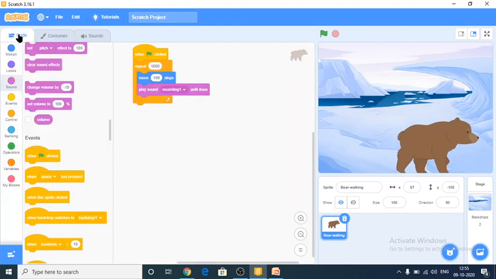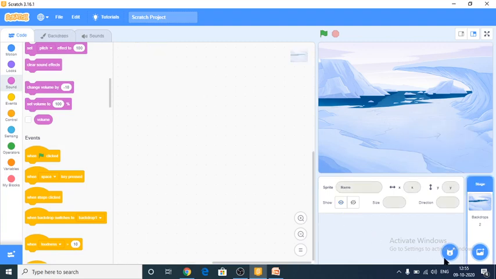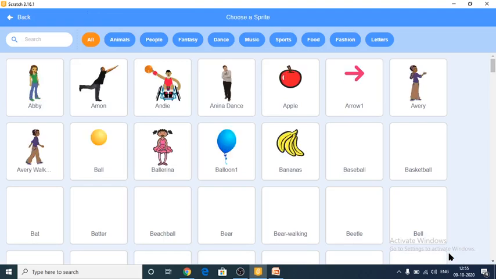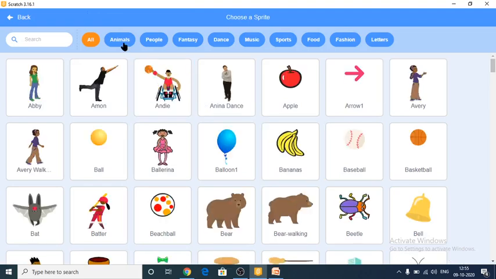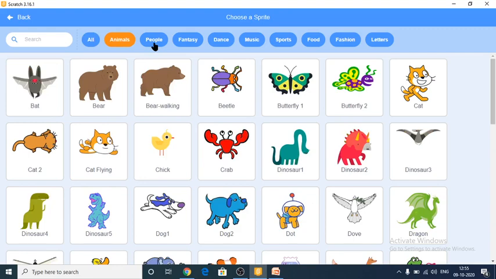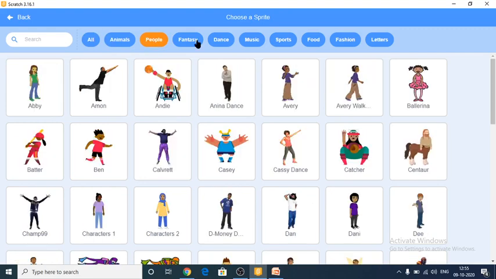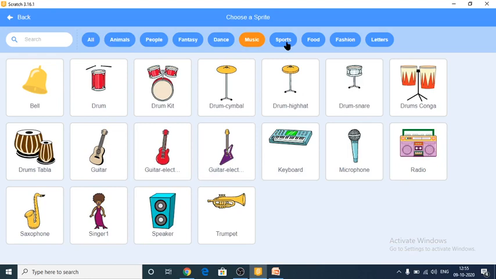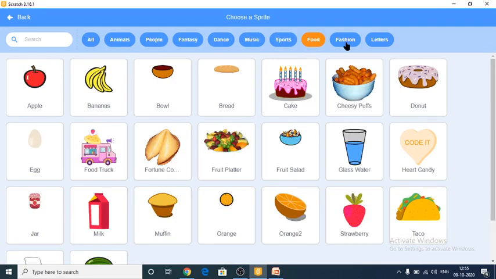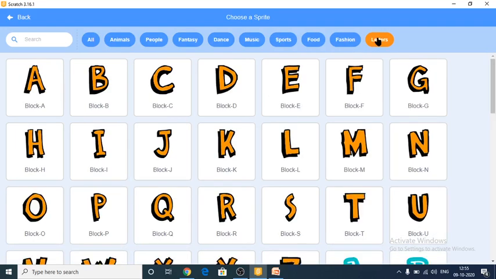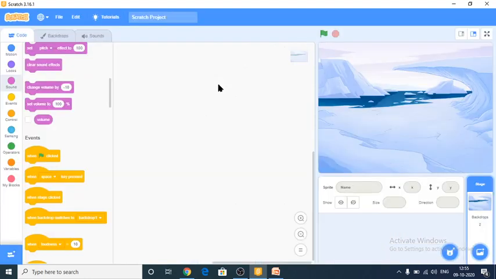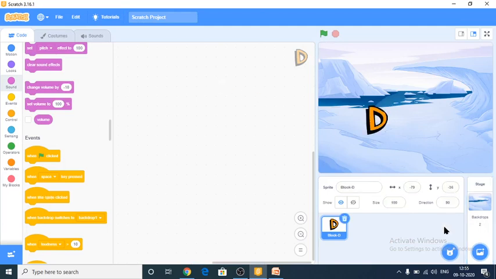Suppose if you don't like to give this beer sprite, it is possible to give another sprite from the sprite list. Just click sprite list, and a lot of categories are there: animal, people, fantasy, dance, music, sports, food, fashion. From this sprite list, which one you want you can give according to your convenience.